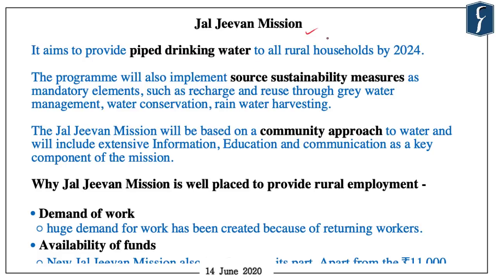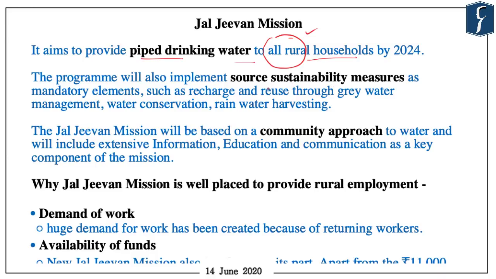So, this also gives us an opportunity to visit Jal Jeevan Mission. Now, in one line, the main objective of Jal Jeevan Mission is to provide piped drinking water to all rural households by 2024. Now, there are two things which are key from the perspective of the prelims examination, and those two terms are source sustainability measures and community approach.